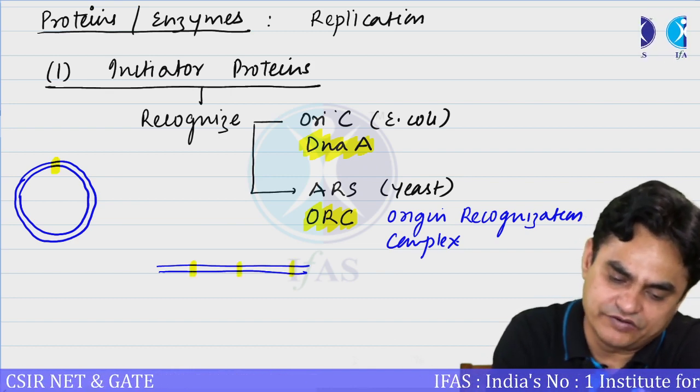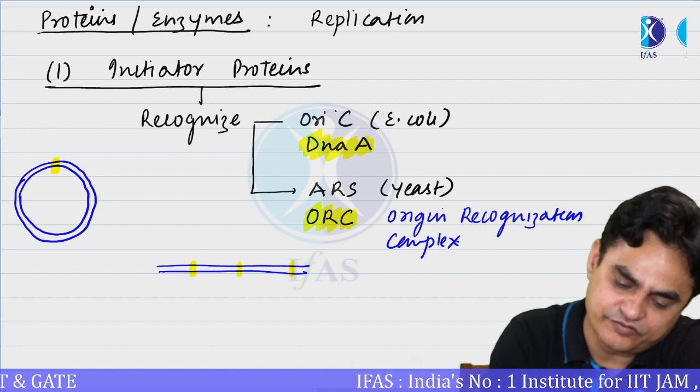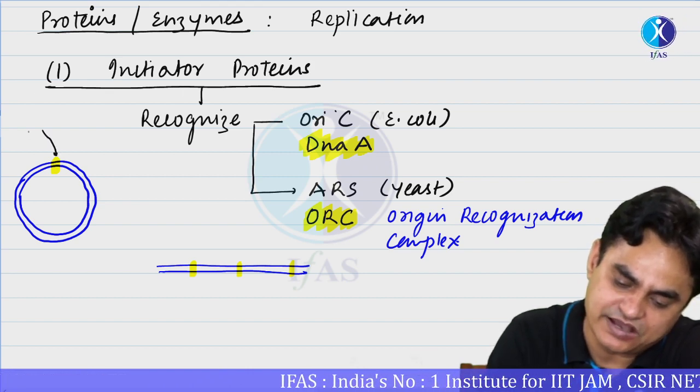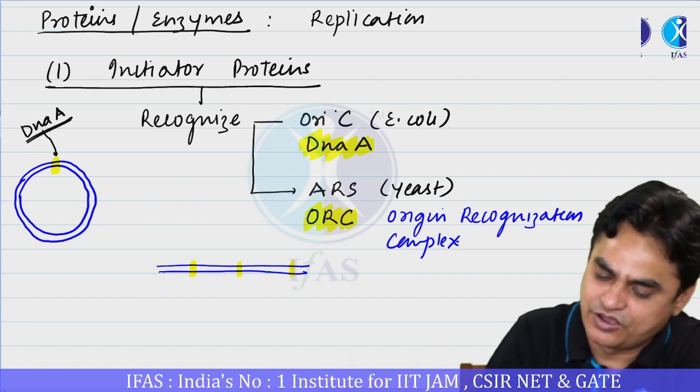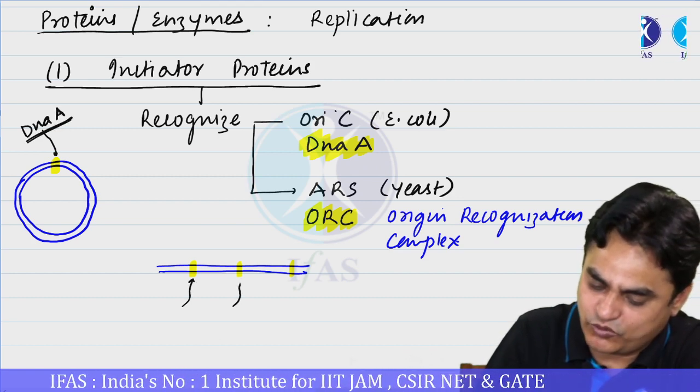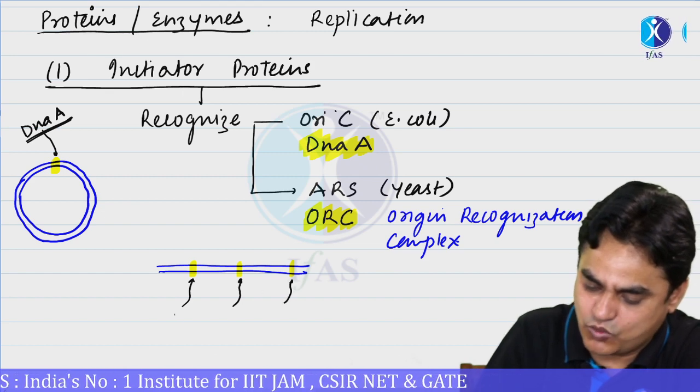The first protein which binds here, which has the ability to interact with DNA, is an initiator protein. That could be either DnaA, or, in eukaryotes, ORC.